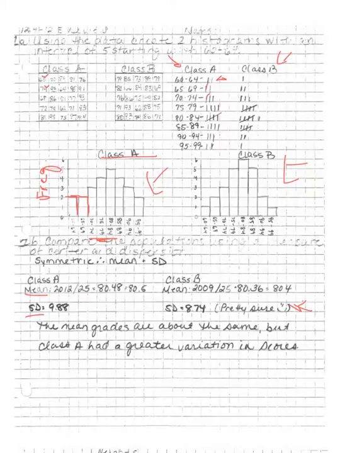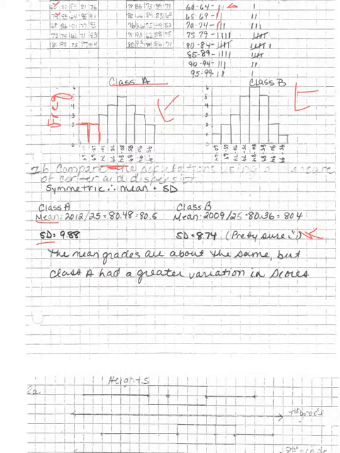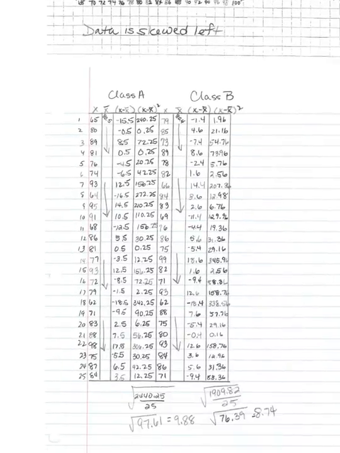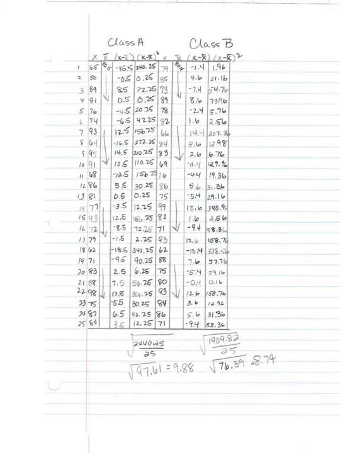And I did this kind of quick, so I'm pretty sure that's what the one is. So if you're not sure how I got my standard deviations, if you skim through the pages here, you will see my work right here. So you have class A's standard deviation here, class B's standard deviation here, and how we found it. Remember how I also said you can simply list out your values. So list out the values, and then that's like step 1. Step 2 then was to find the difference of the values between the number in the sequence and also the mean.